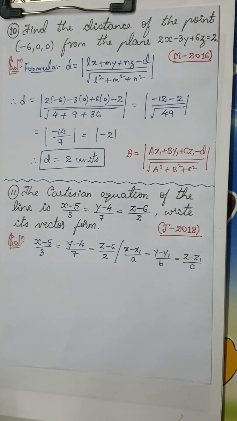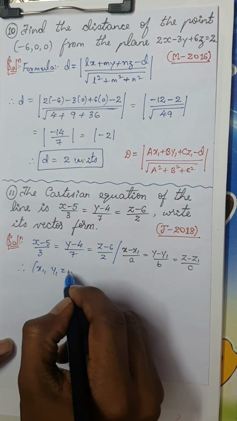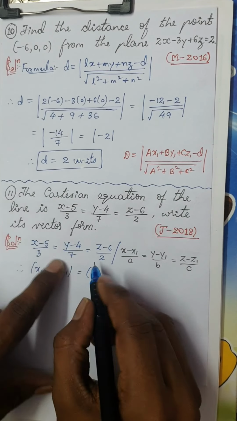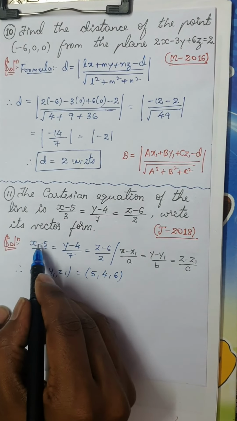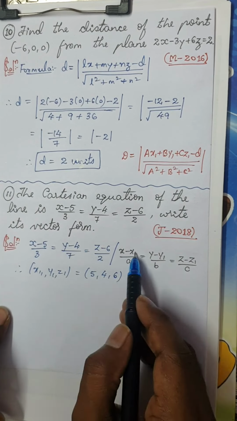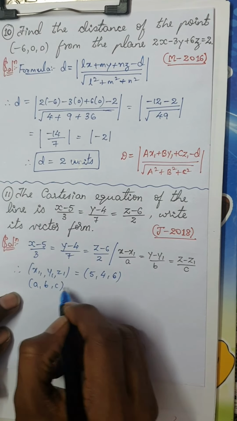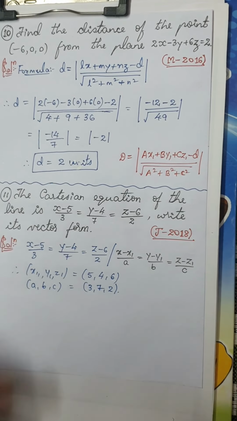Therefore x1, y1, z1 is 5, 4 and 6, and similarly a, b, c is 3, 7 and 2.